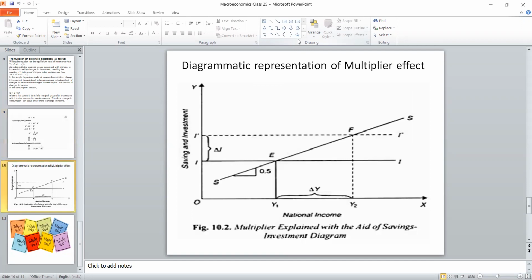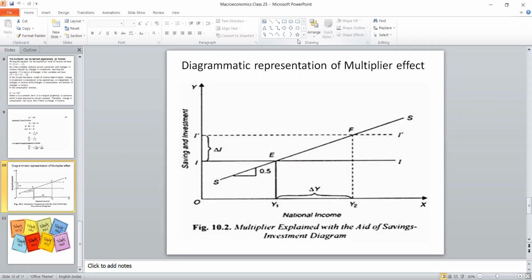This can be diagrammatically represented. The national income is calculated on the horizontal axis and savings and investment on the vertical axis. Initially, the point E is the equilibrium where Y1 will be the income and I will be the investment. Suppose because we are investing, we increase the investment from I to I1, then what will happen? Because of that growth, the national income increased from Y1 to Y2, that is delta Y. So because of the change in investment from I to I1, the income increased from Y1 to Y2.